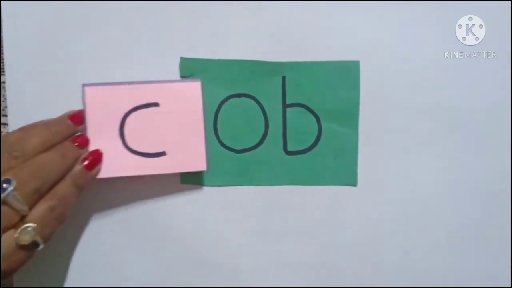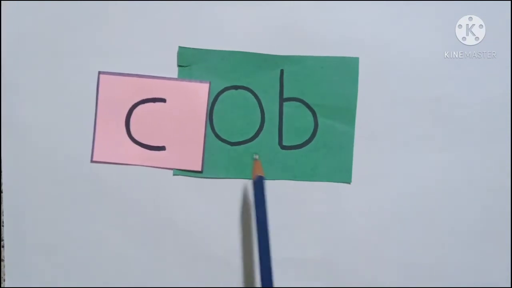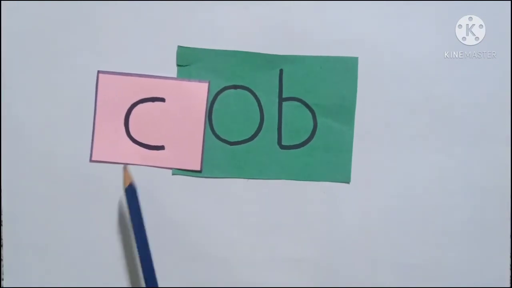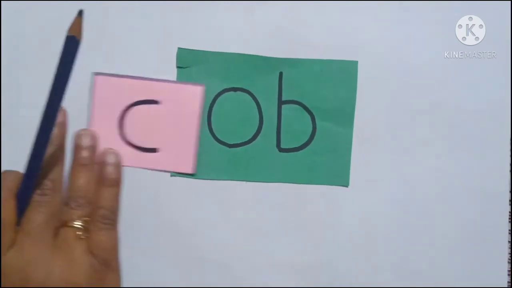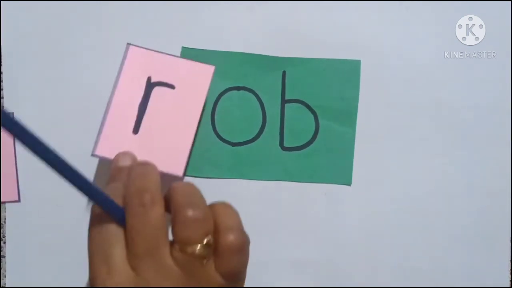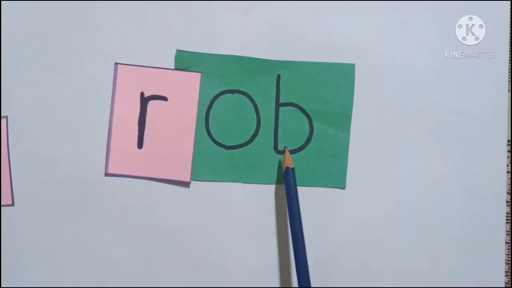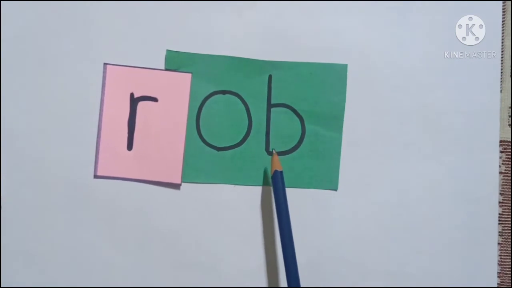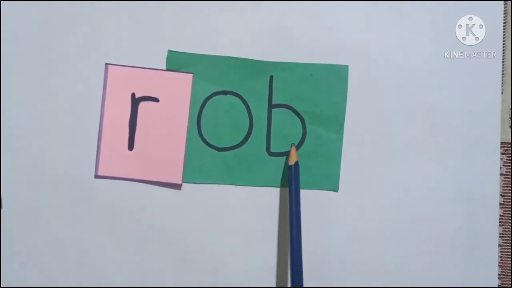Letter C here. C-O-B, cob. R-O-B, rob. What is the sound of letter R? R. R-O-B, rob.